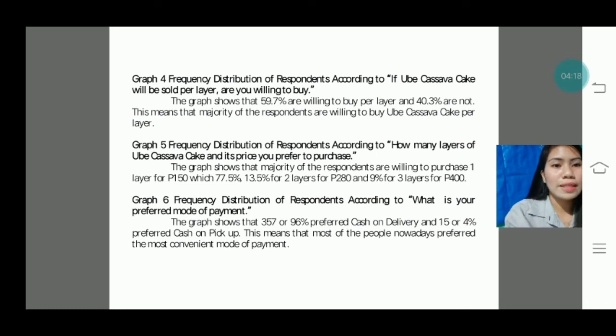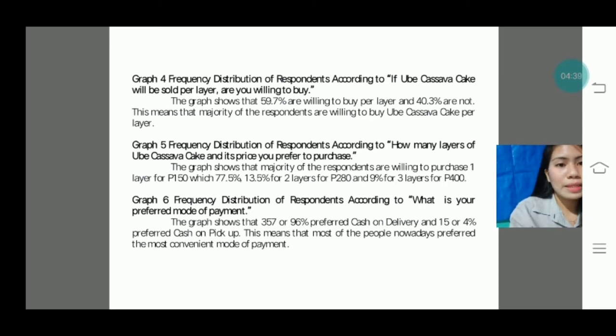Graph 4. Frequency distribution of respondents according to if ubi cassava cake will be sold per layer, are you willing to buy? The graph shows that 59.7% are willing to buy per layer and 40.3% are not. This means that the majority of the respondents are willing to buy ubi cassava cake per layer.